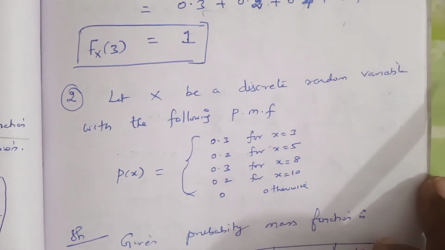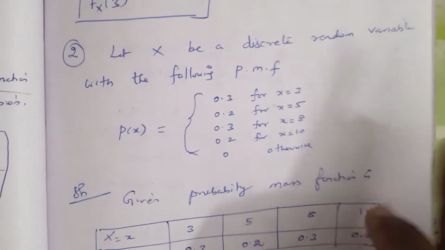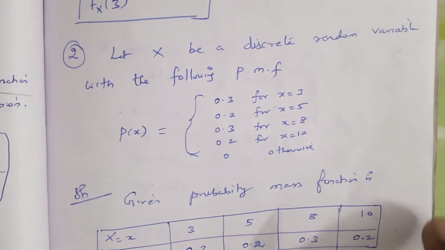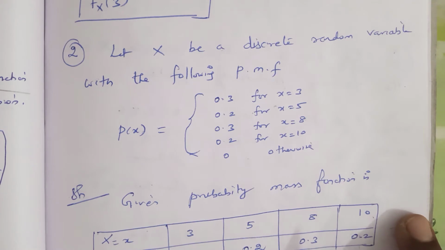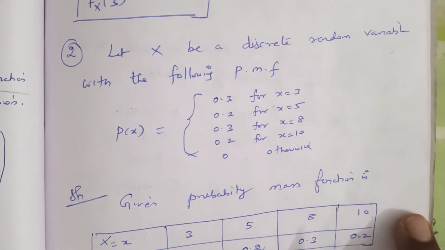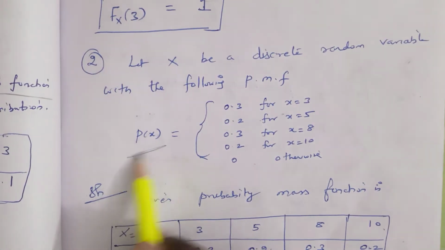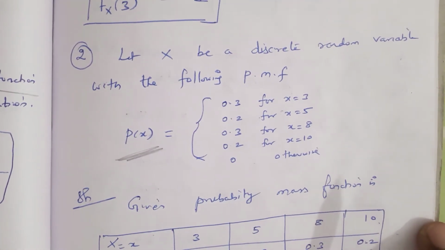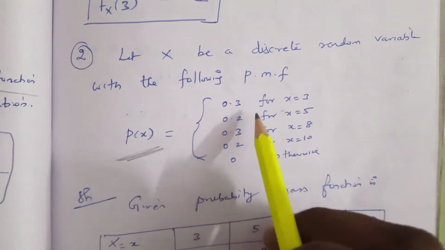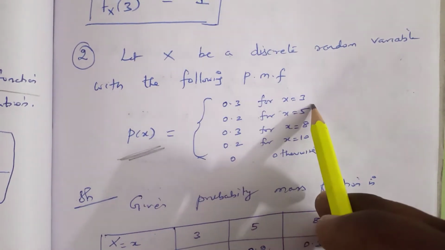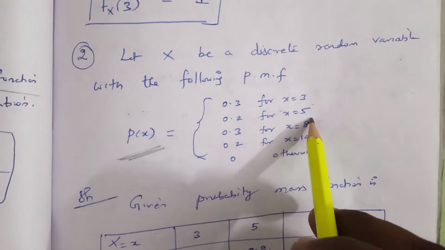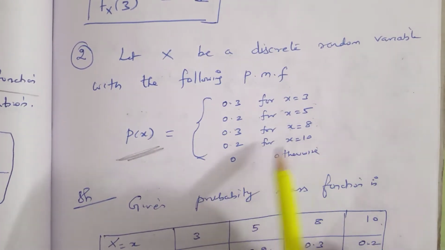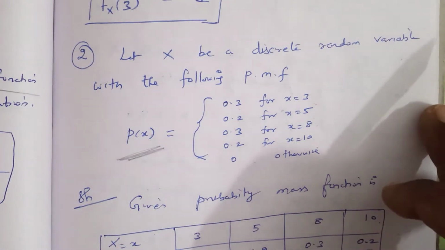Again we move to problem number 2. Let X be a discrete random variable with the following PMF. When the problem is given in P of x, it means it's a discrete random variable. So P of x is 0.3 for x equal to 3, 0.2 for x equal to 5, 0.3 for x equal to 8, 0.2 for x equal to 10, and 0 otherwise.